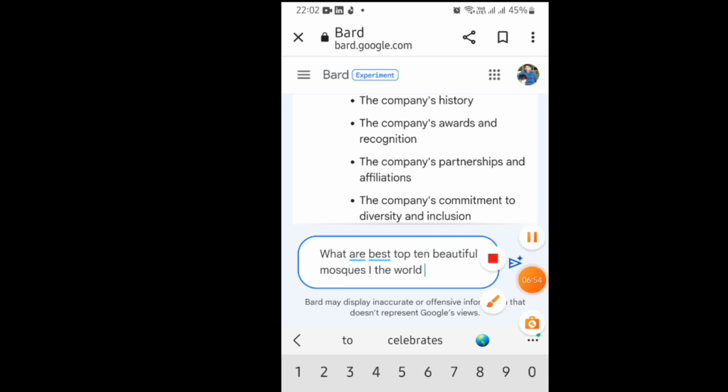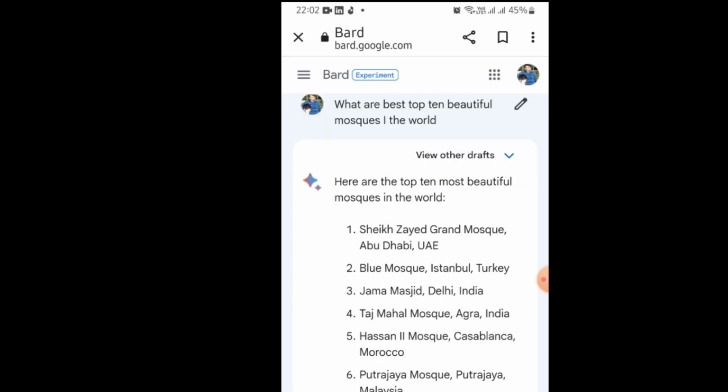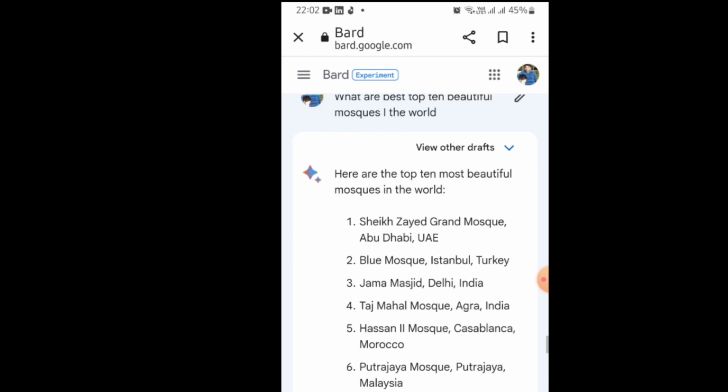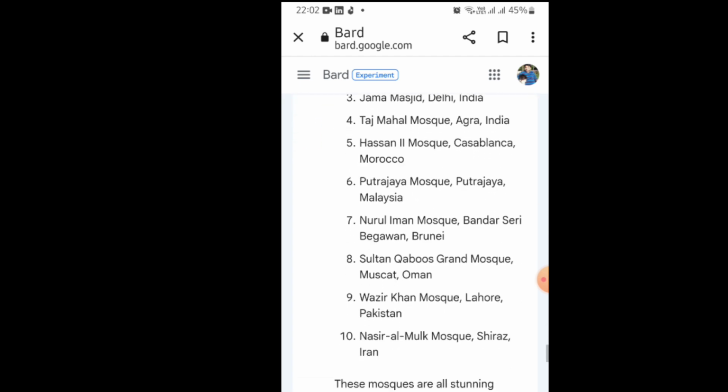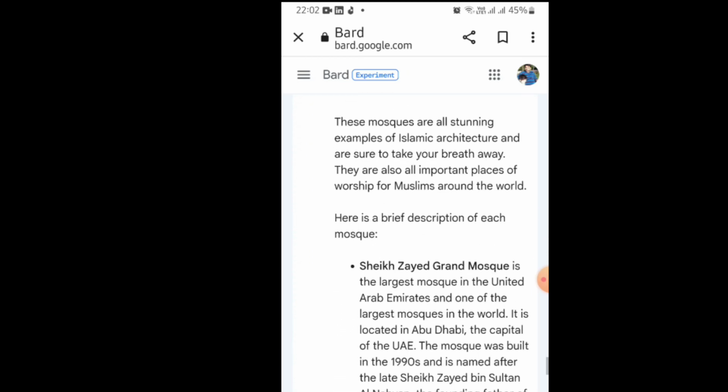It will fetch the information on the top 10 most beautiful mosques in the world and present it to you. You do not need to go to every website or every link to find what they have written. Look at that, it brought the Blue Mosque, Taj Mahal mosque, and Nasrul Mulk mosque.